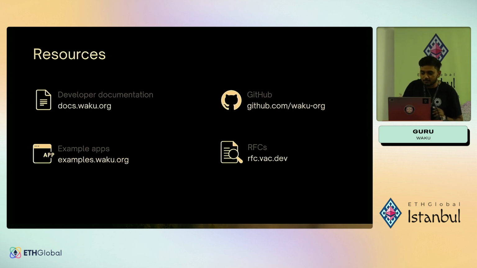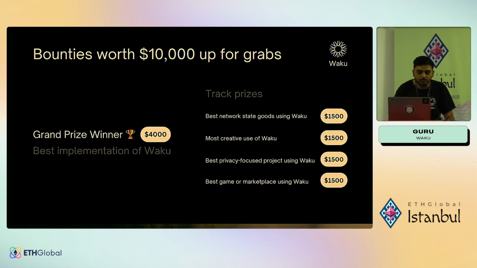So the 4 main resources that I want to share here are the developer documentation, which is available at docs.waku.org, and we also have a list of example apps that use Waku. You can check it out at examples.waku.org, and you can also find the GitHub repository in the organization. The GitHub has all the open source code, and we also have an RFC list, which pretty much has the specifications for each and every protocol in the Waku ecosystem. So I would definitely encourage you to check it out if you are digging deep into Waku.